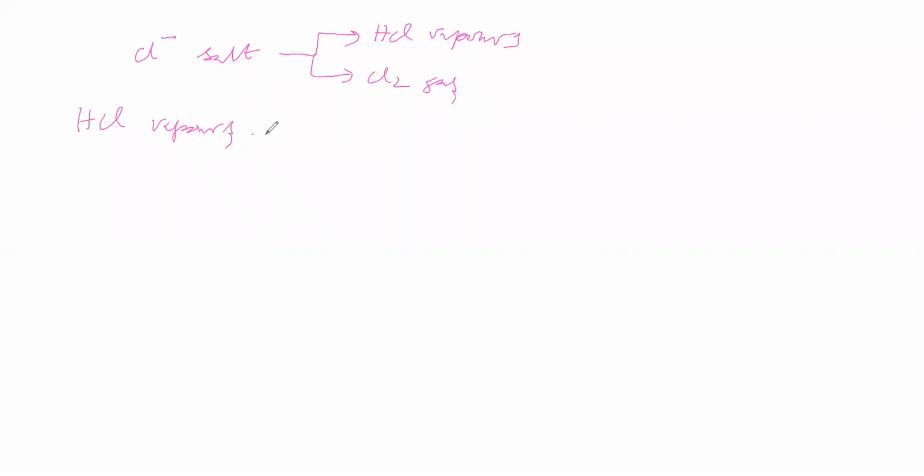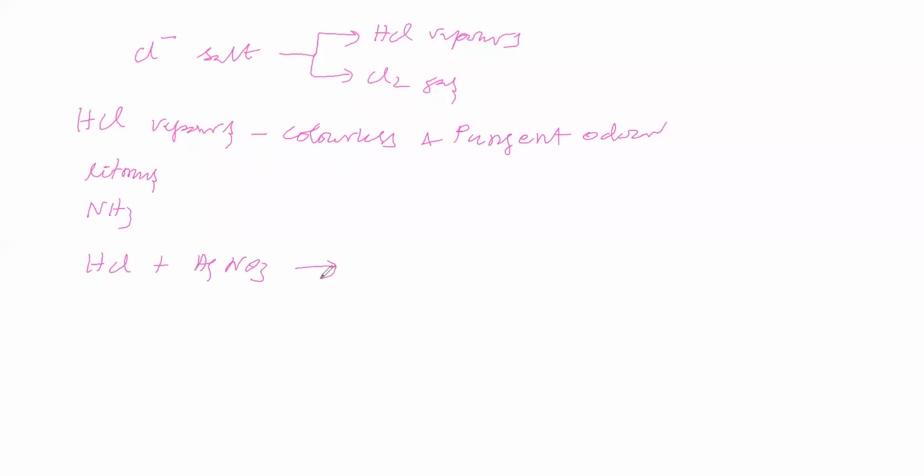Okay. If it gives HCl vapors, what is the test? HCl vapors are colorless with a pungent odor. Now the test for HCl: one is the litmus test. It turns blue litmus into red litmus. With ammonia, it gives white fumes. Next, with silver nitrate solution, we will see HCl with the silver nitrate solution.